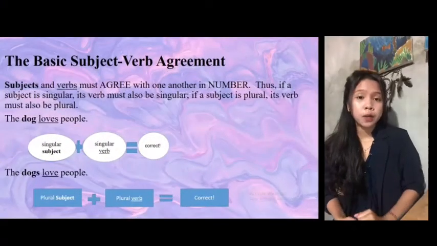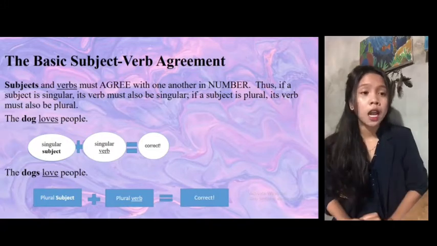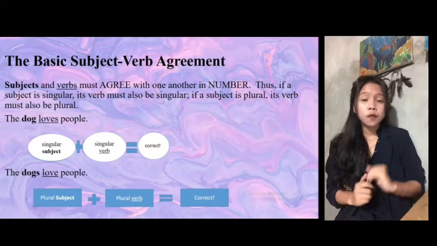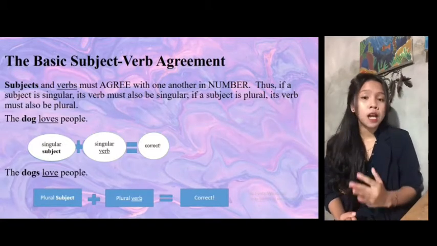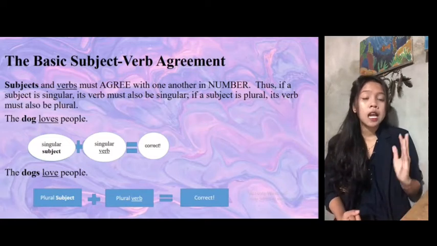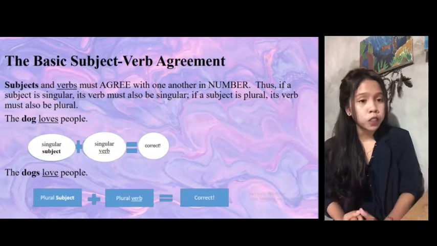Basic subject-verb agreement. Subject and verb must agree with one another in number. Thus, if a subject is singular, its verb must also be singular. And if the subject is plural, its verb must also be plural.